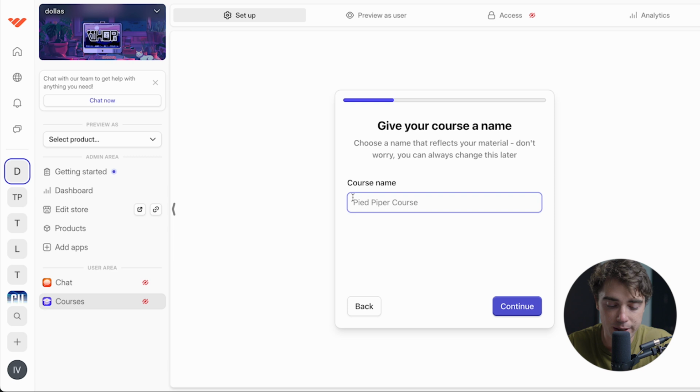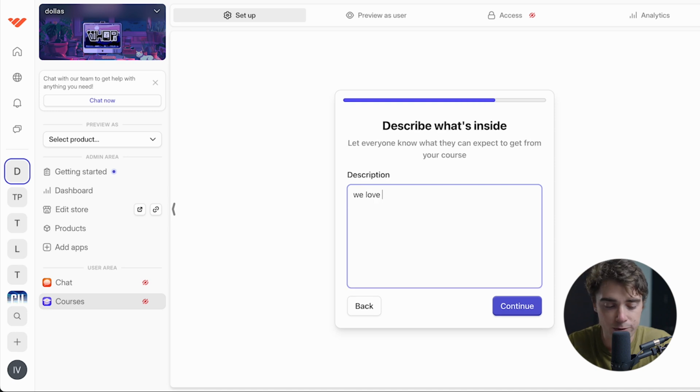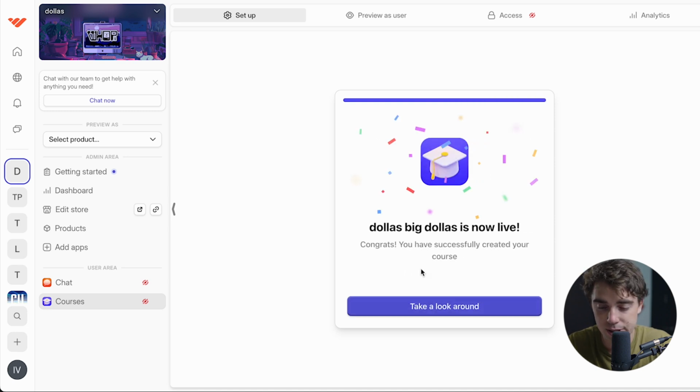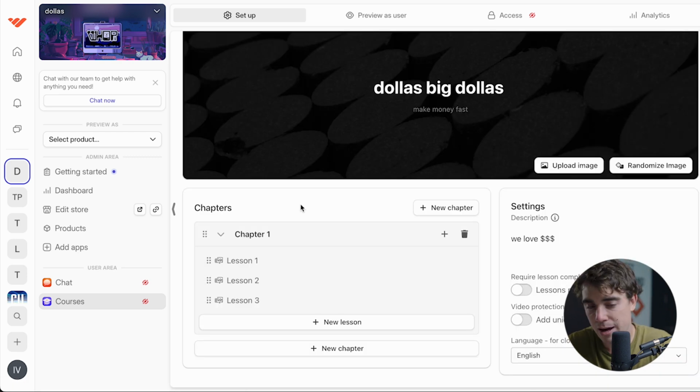All righty. This is going to be Dallas, Big Dallas. That's going to be the name of our course here. The tagline is make money fast, and the description is we love Dallas. All right, let's press continue. And boom, we're ready to rock with modifying a course and adding different lessons and chapters. And here's how it looks. This is the usual template that Whop uses.